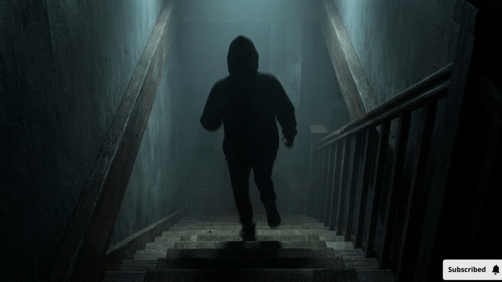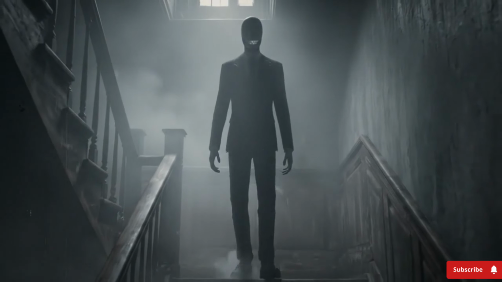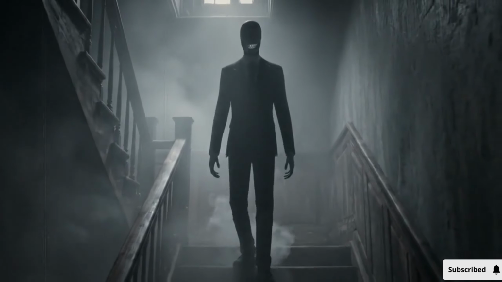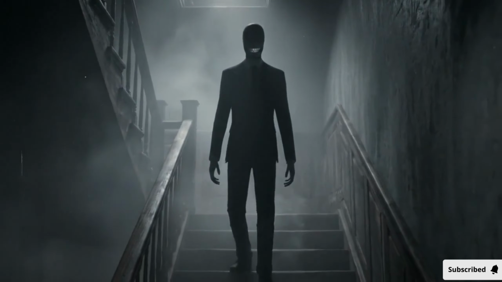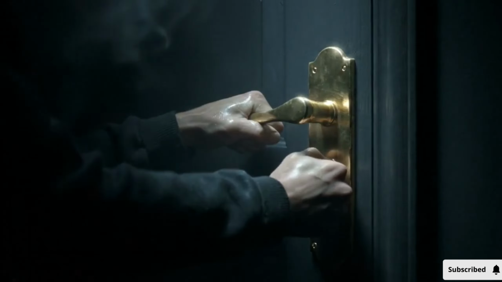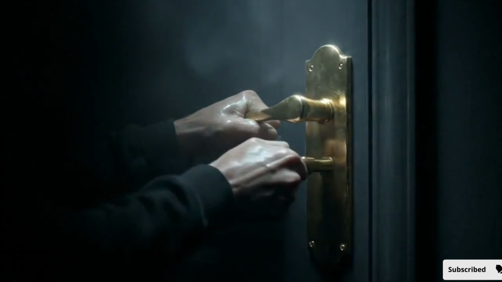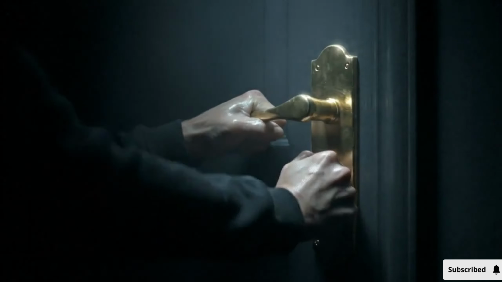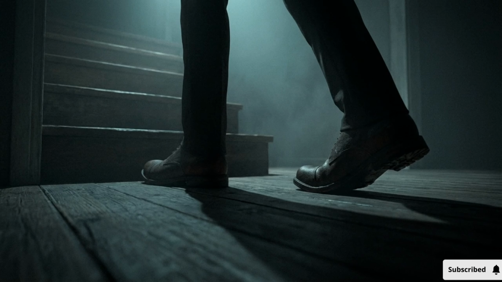Arav bolts from the room and down the stairs. The entity follows at a methodical, calm pace, never running, never speaking, only maintaining that same fixed smile as it closes in. Arav reaches the front door and throws his weight against it, but the handle is sealed shut. He is trapped in the foyer. The entity reaches the bottom floor.